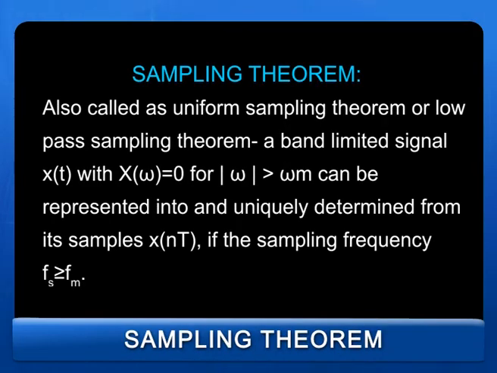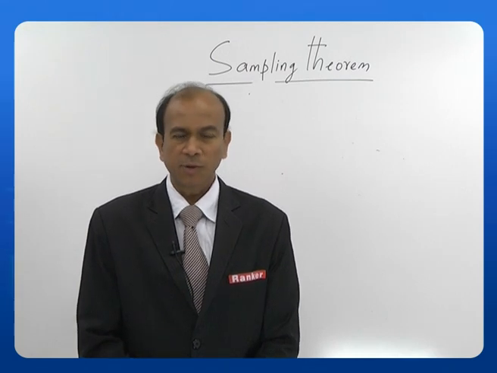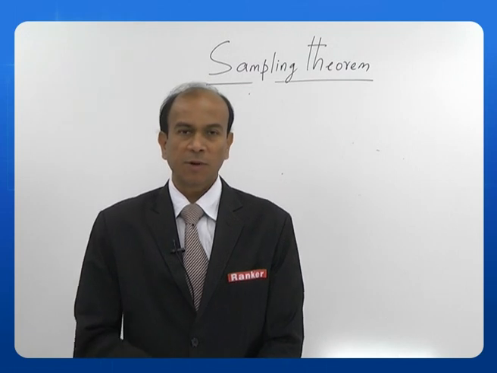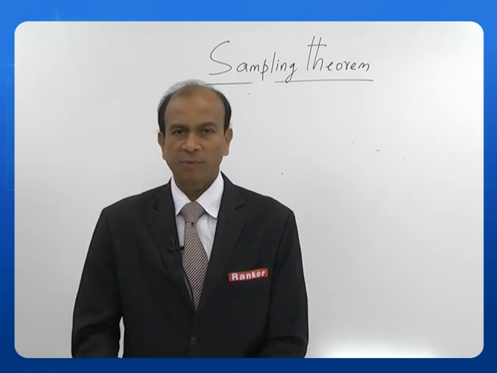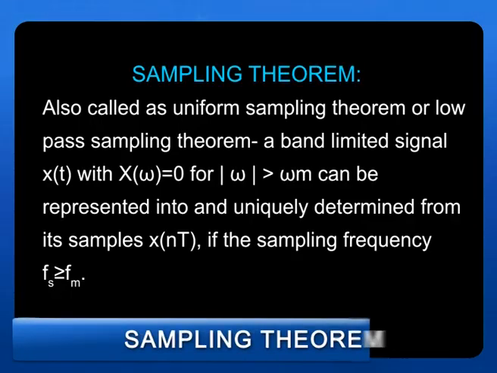Now, let us define the sampling theorem. What is the basic sampling theorem? Already we have done this, we are just summarizing. It is also called the uniform sampling theorem, or the low pass sampling theorem. As you are aware, earlier we have also seen the sampling theorem for band pass signals, but let us start with the low pass sampling theorem now. It is also called uniform sampling. During the course of this summary, we will find out why it is also called uniform sampling. So, what does this sampling theorem say?